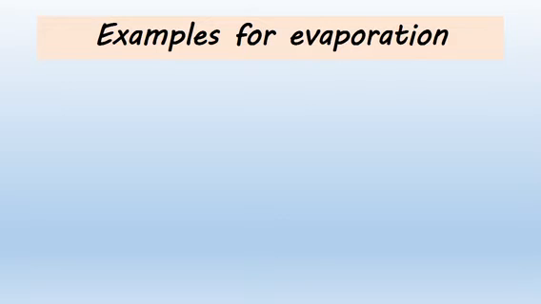Examples for evaporation. Before that, children, we have to discuss another thing. I told you during evaporation what is happening? The high energy particles are escaping as gas. That means what will happen? The amount of energy remaining in the liquid is reduced. That means the temperature of the liquid will drop. So it makes it cooler. When evaporation is happening, at that time the remaining liquid will become cool.